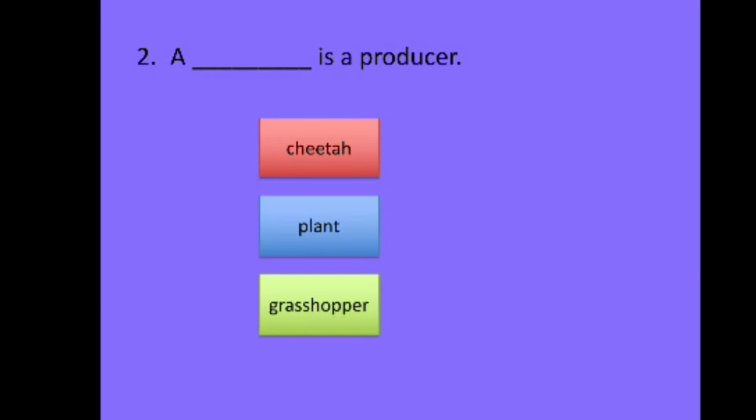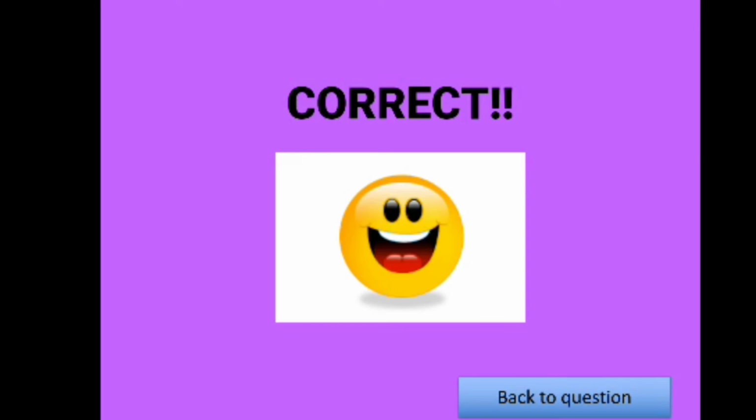Second is, a blank is a producer. Then who is producer? Cheetah, plant or grasshopper? What will be the answer? The correct answer is plant. So plant is the correct answer.